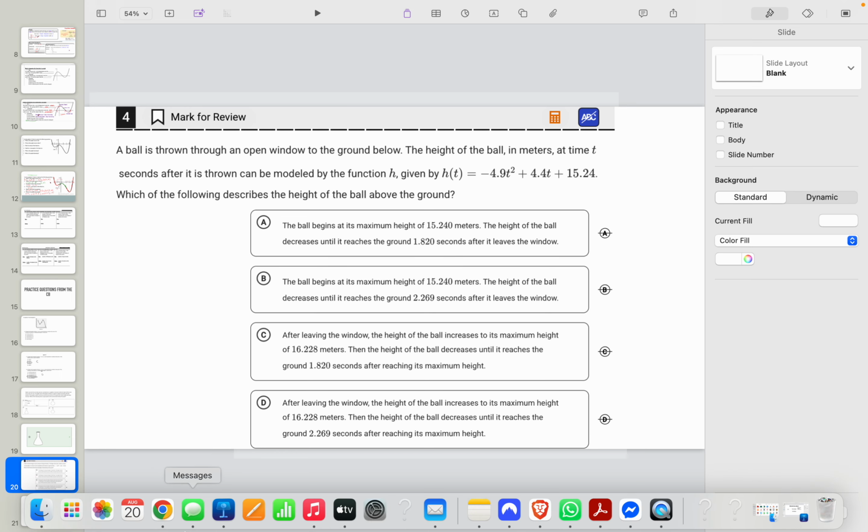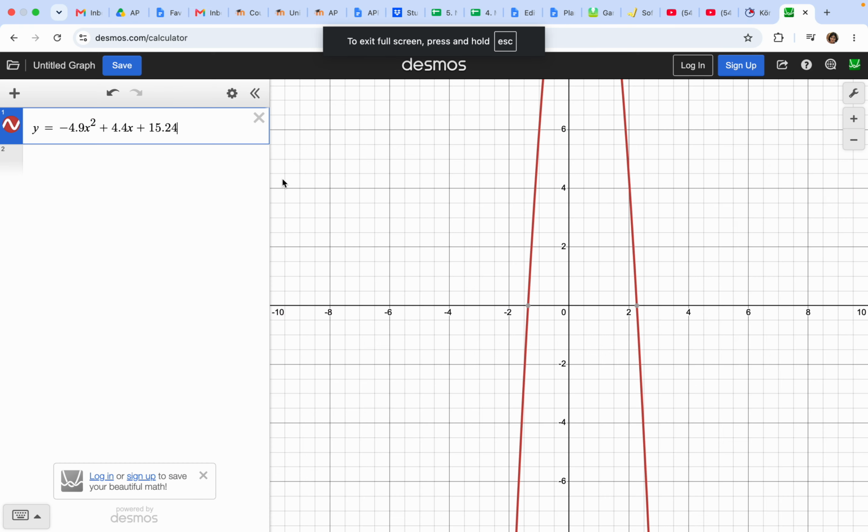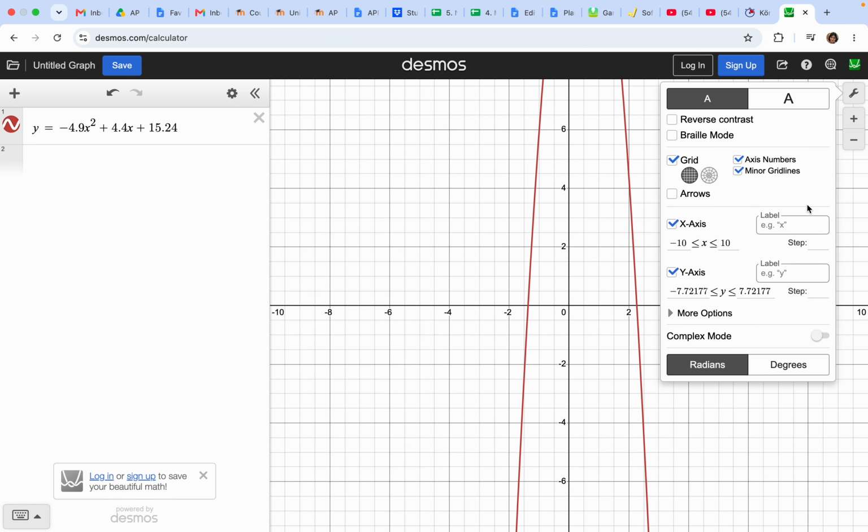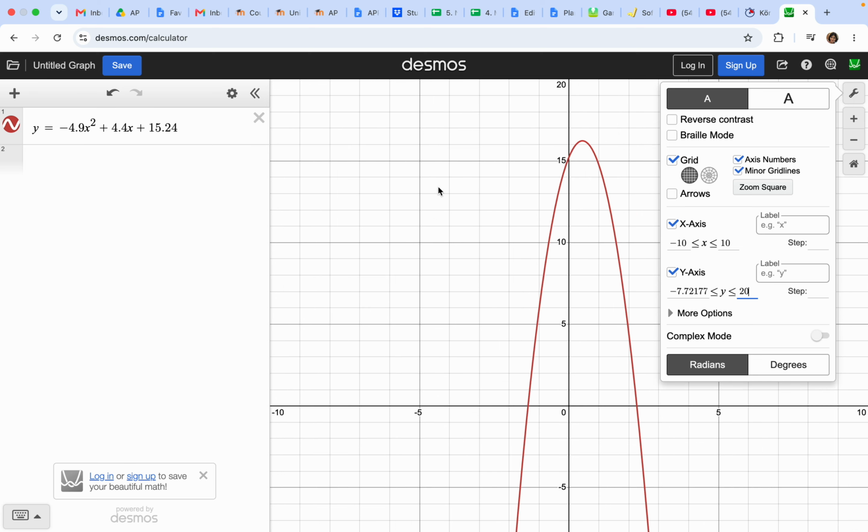All right, so here we're going to restart, and I already put this function into Desmos. Now I have the function in Desmos, and I don't see the whole parabola. So how can I deal with that? I want to go up to this little wrench, and I have all of my x values, so I don't really need to change this. I don't go high enough up on y, so I'm going to try to go up. And I know my y-intercept is 15.24 because if I put 0 in for x, I'm going to have 0 and 0. So let's go up to, say, 20, and then I can catch the top.